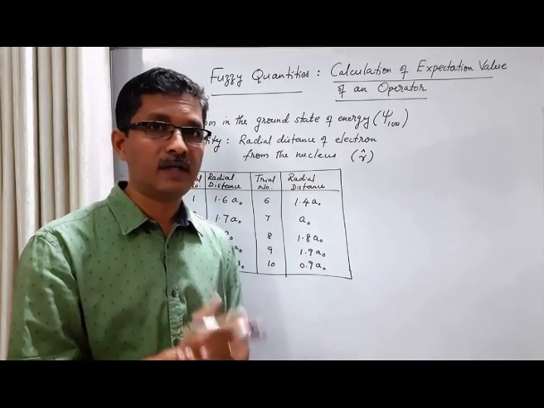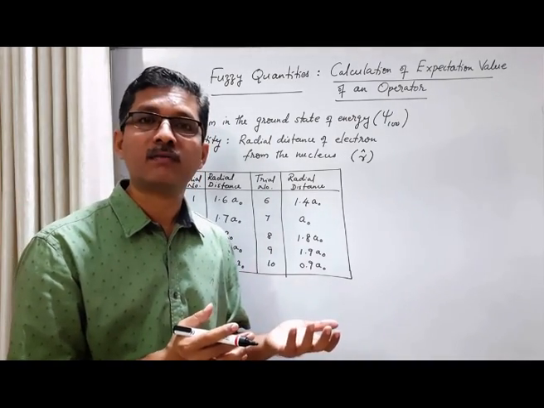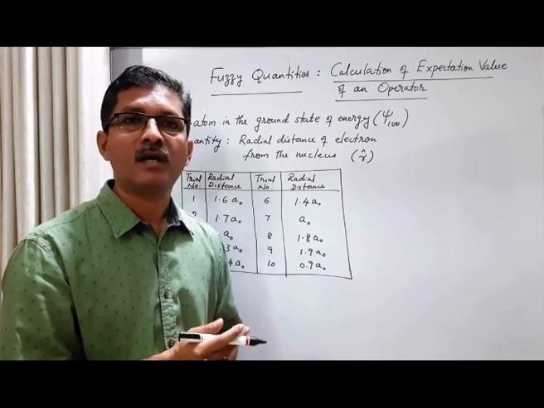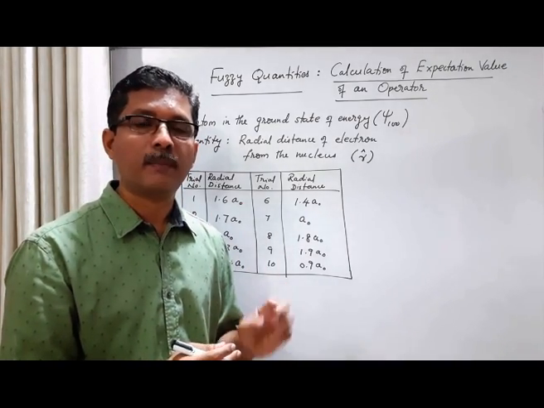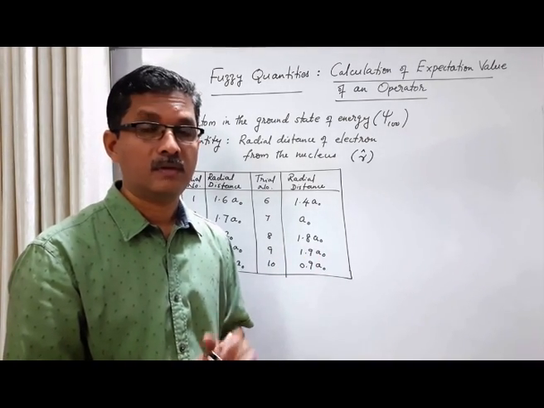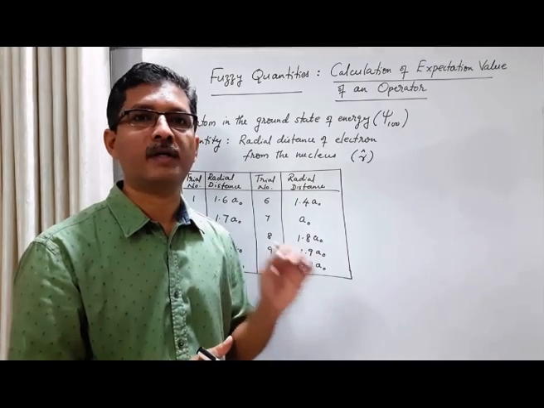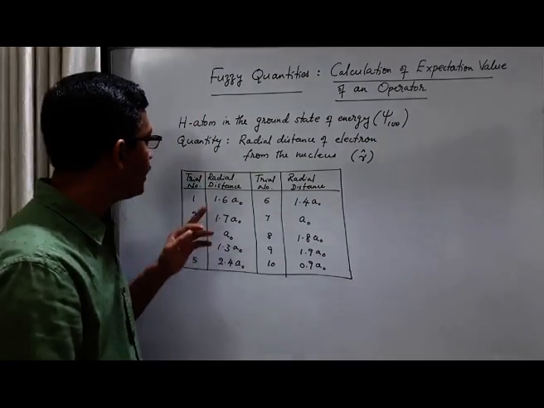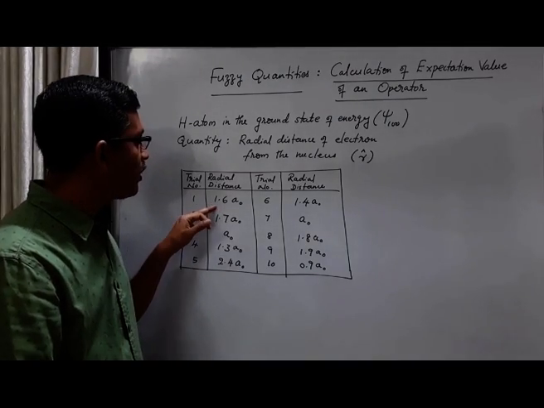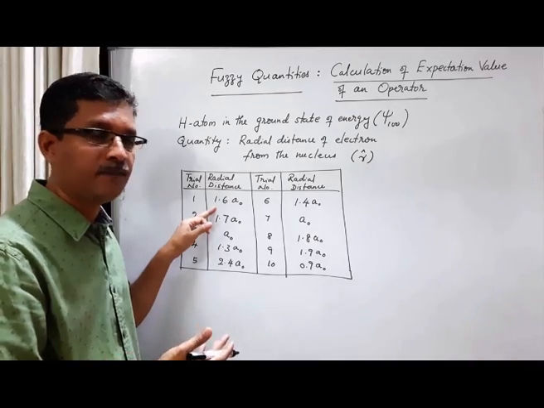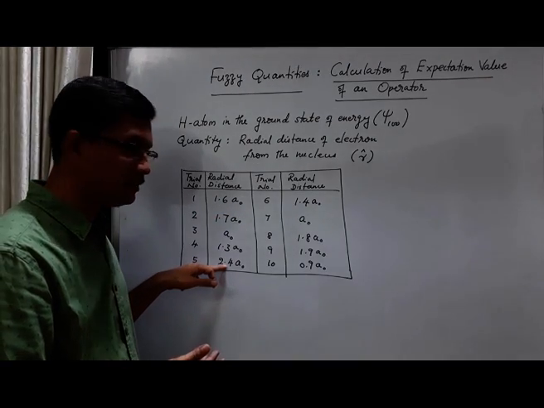But what we can predict, and when I say predict, what I mean is calculate, is the probability of getting a particular eigenvalue as the result of our measurement. For example, we can calculate the probability of getting 1.6A0 as the result of our measurement. How much probability is there for this one?